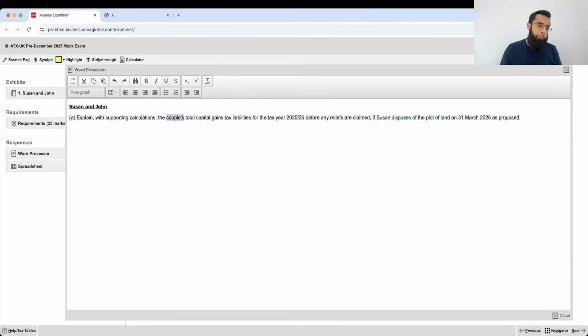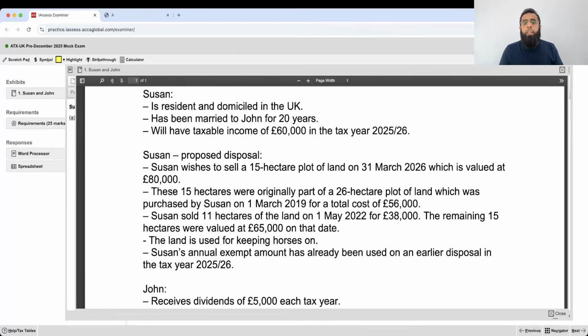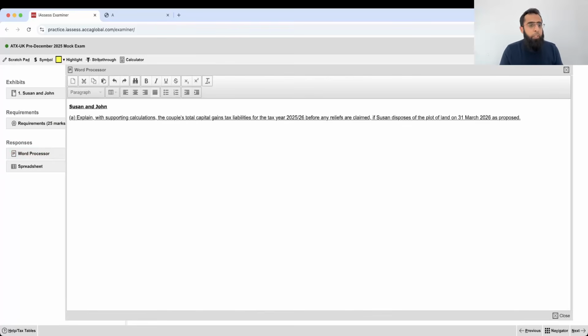Of the entire couple. Obviously, if we talk about Suzanne first, in the tax year 25-26, Suzanne has made a disposal of 15 hectares of plot of land. 31st March 26 is tax year of 25-26. So, listen to me carefully. In tax year 2025-26, Suzanne has made disposal of 15 hectares of land. Her CGT liability will be, let's look at it. I want you all to listen to me carefully.